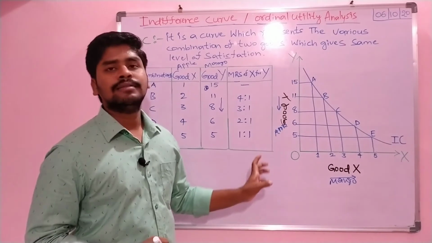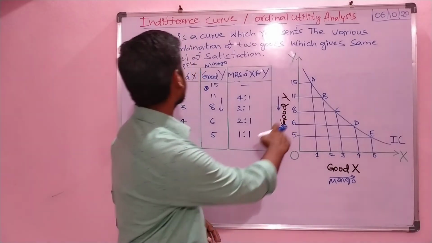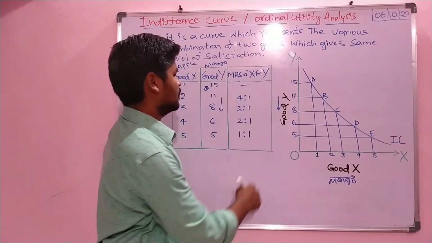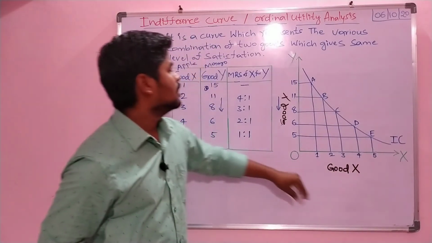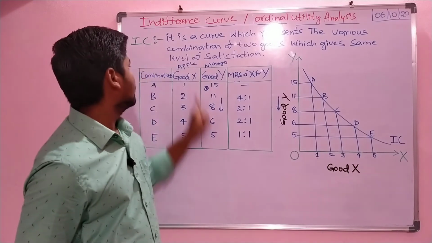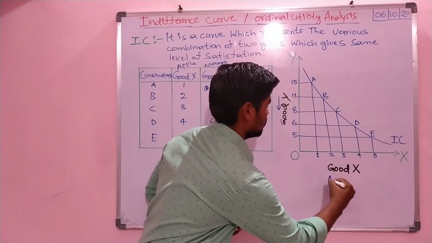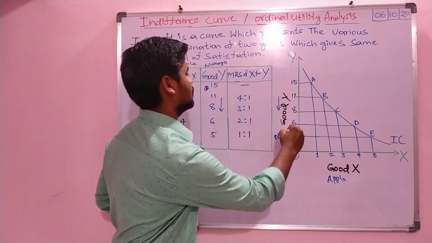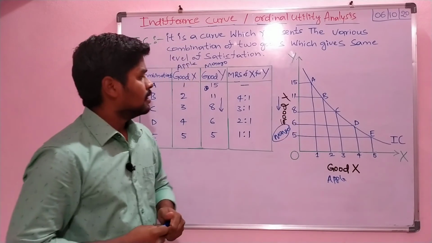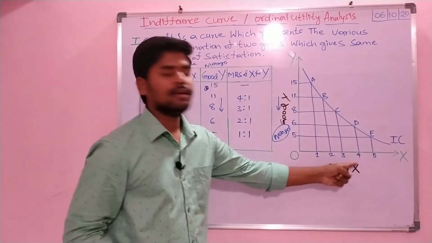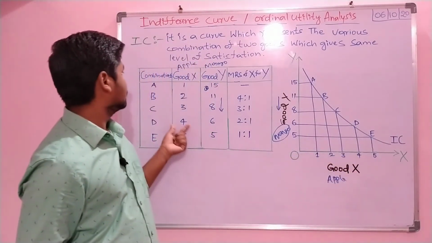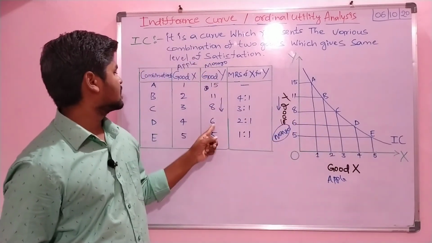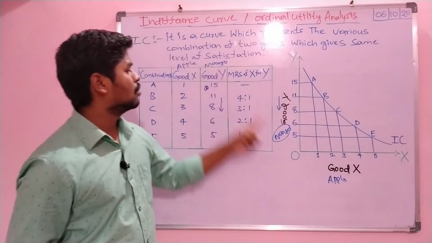So combination D, where X will be apple and Y will be mango, a small mistake, okay? So combination D will be 4 units of X and, in the same combination D, 6 units of mangoes, right?